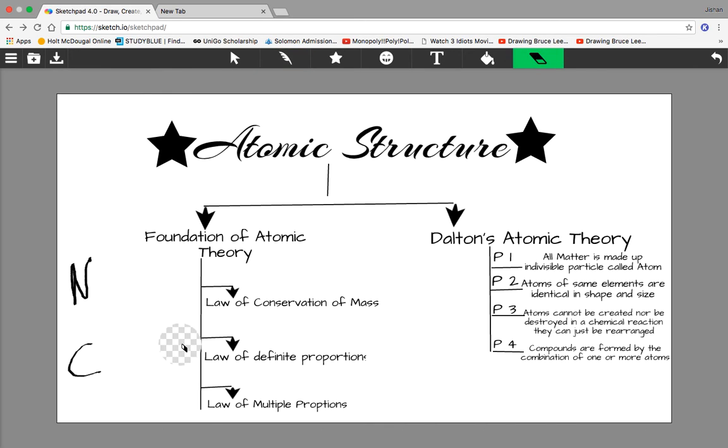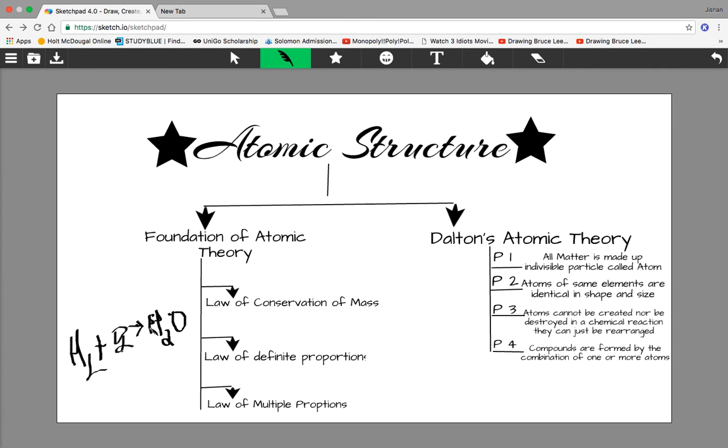And if a chemical reaction takes place, like the example of H2 plus O2 giving me H2O, the atoms are not created and they are not destroyed. An atom cannot be created nor destroyed. It can just be transferred or rearranged.